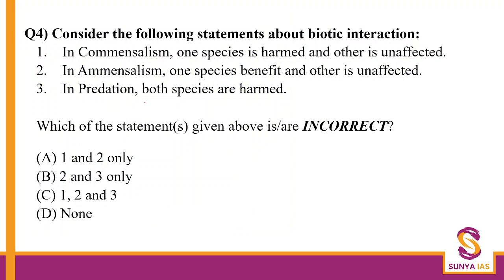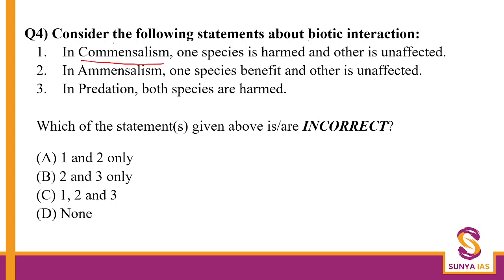Now, very important, we've done these biotic interactions in a lot of detail. I hope you remember all the 6 interactions which we did. So, what was our understanding? We'll firstly write the code. So, statement 1 is commensalism: one species is harmed and the other is benefited.